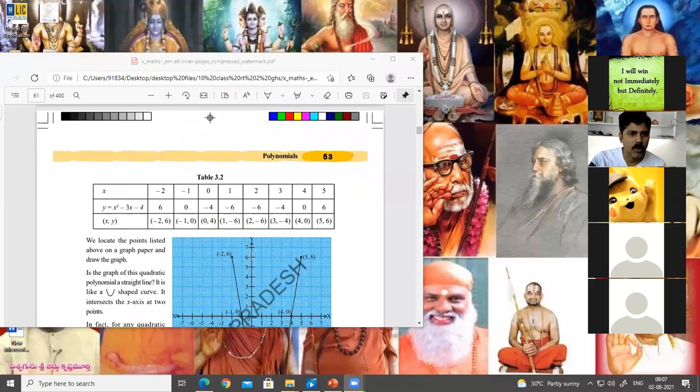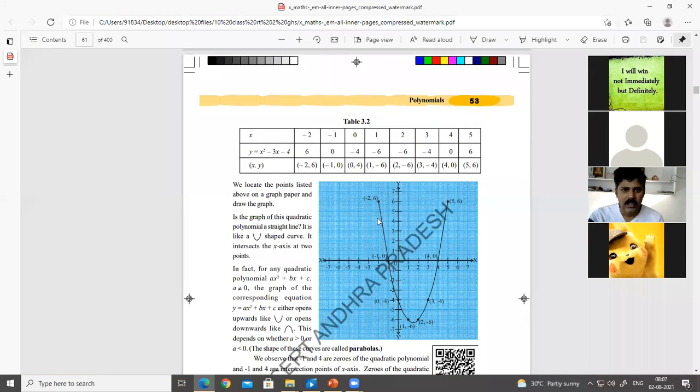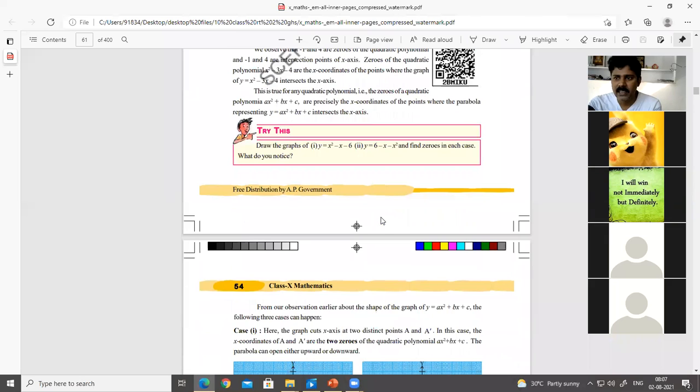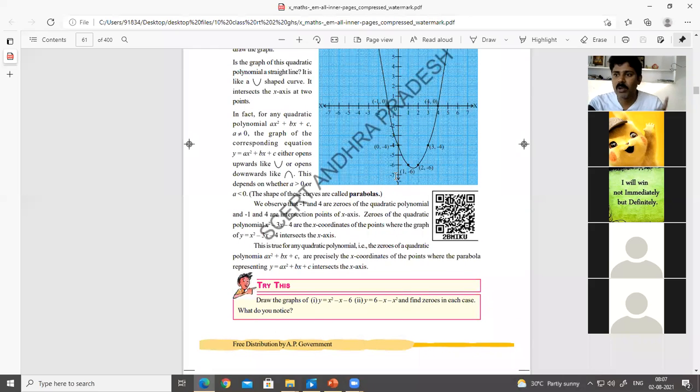Just I will recollect the things we have discussed on the day, and then I'm moving forward. Can you see my screen, all of you? Yeah, that's good. Already we have discussed that the graph of a quadratic polynomial is a parabola, and I have given you a task, but nobody has given me the answer.